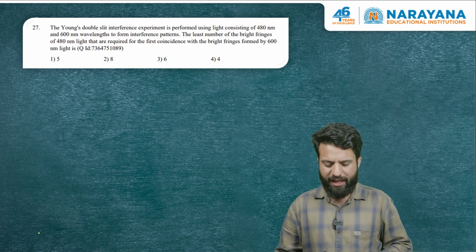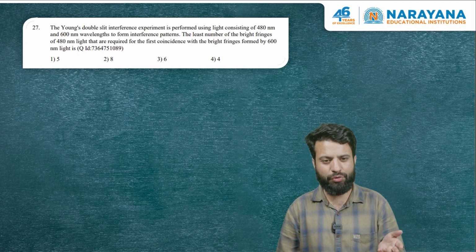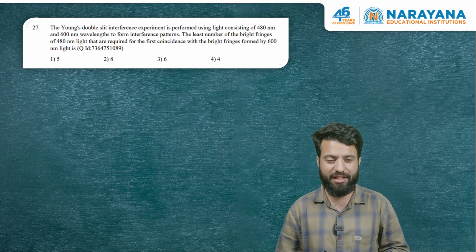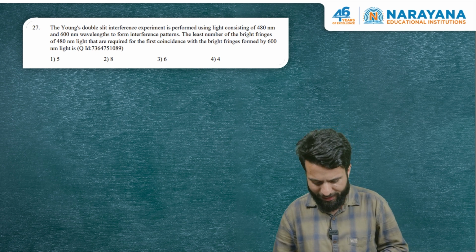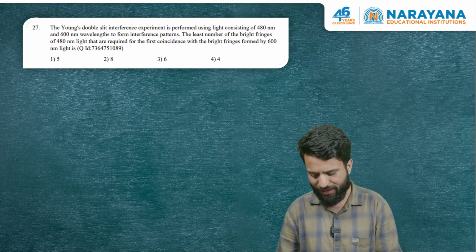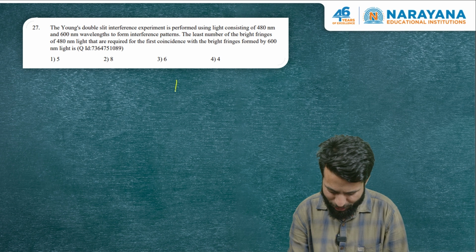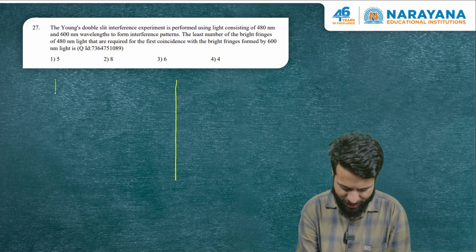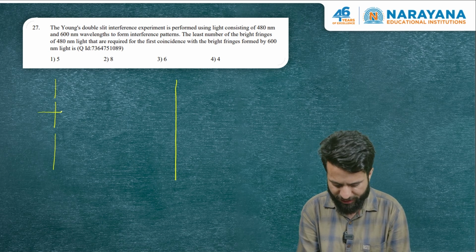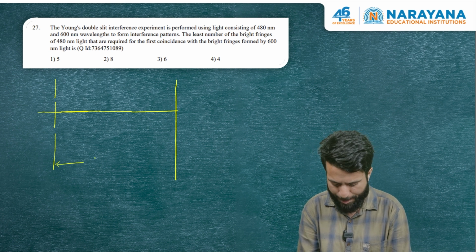The question says, a Young's double slit experiment is performed with bichromatic light. So we have two wavelengths in our incident light. The wavelengths are 480 nanometer and 600 nanometer. The least number of bright fringes of 480 nanometer light that are required for first coincidence with the bright fringes formed by 600 nanometer light is. So let me give you a little bit of background. This is a screen. These are our two slits. The distance between the slit and the screen, in the standard theory we keep that as D, capital D. The distance between the two slits is small d.